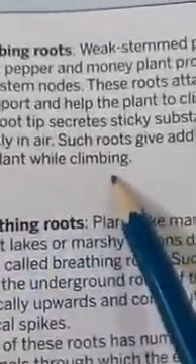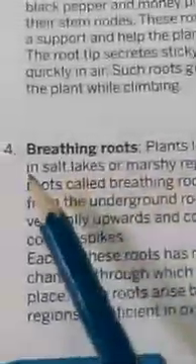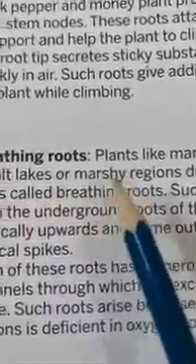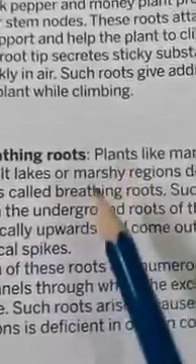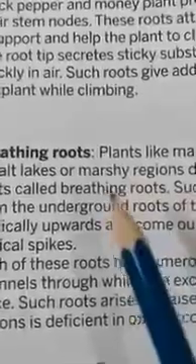Dear students, now come to the breathing roots. Plants such as mangroves that grow in salt lakes or marshy regions develop a special root called breathing roots. Dear students, mangrove plants grow in salt lakes and marshy areas where the soil contains very little air. They develop special roots, that is, breathing roots.